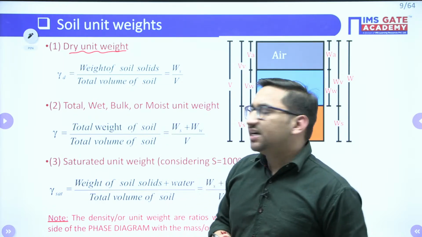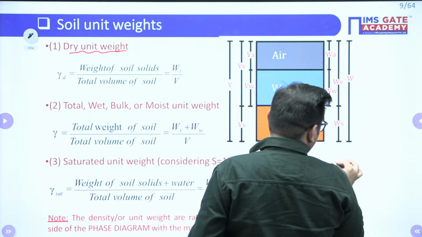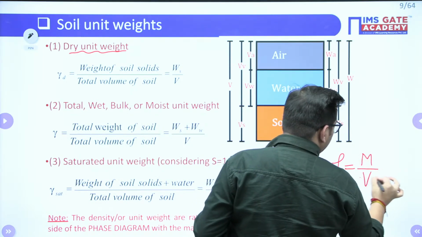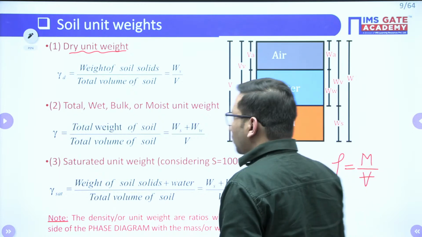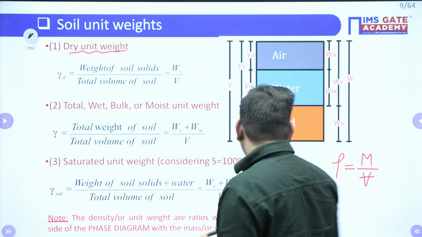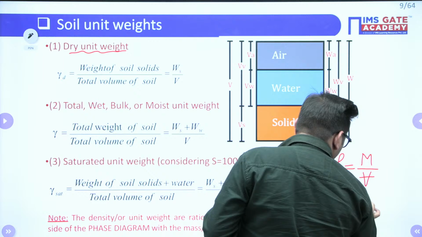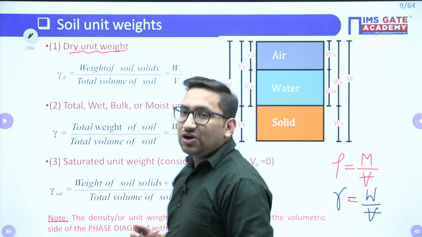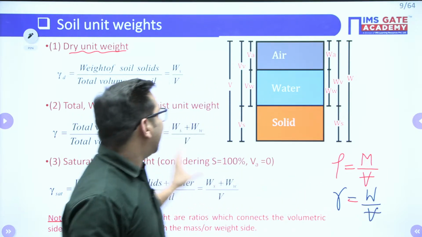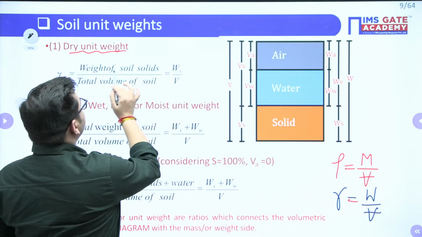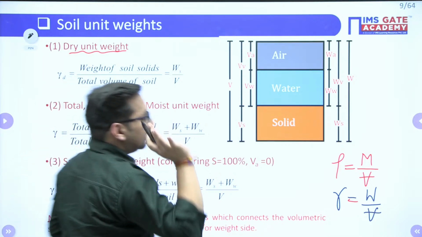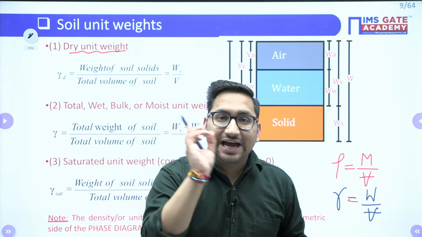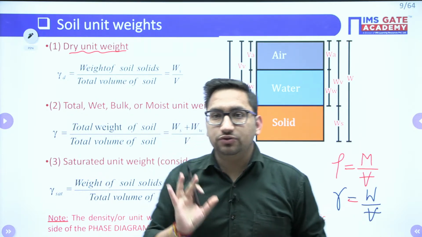So what is this density? Density we know. Density is your mass by volume. What is the mass of any particular quantity with respect to its volume? Similarly, we have the gamma value, that is weight by volume. It is nothing but the ratio of weight by volume. So in a particular soil, if your soil is dry, what will be this particular value? It is going to be the dry weight of soil upon total volume of soil.